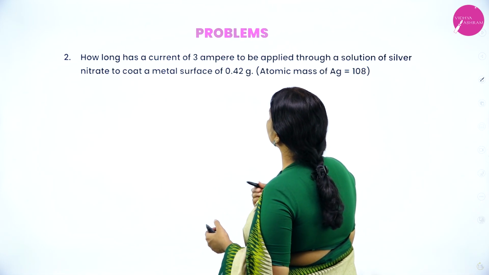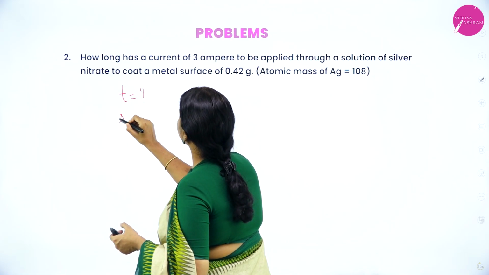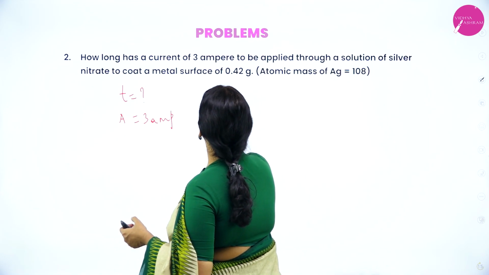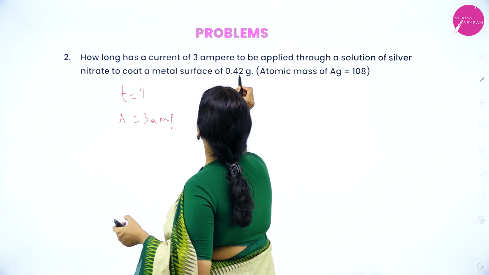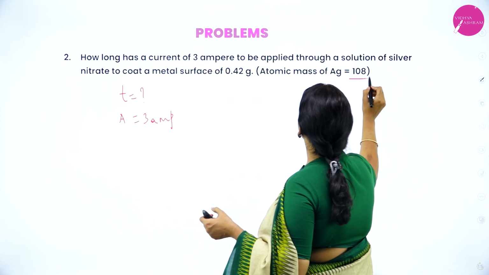Next problem. How long does a current of 3 ampere have to flow through a silver nitrate solution to deposit 0.42 gram of silver? We have to find out T. Atomic mass of silver is 108.